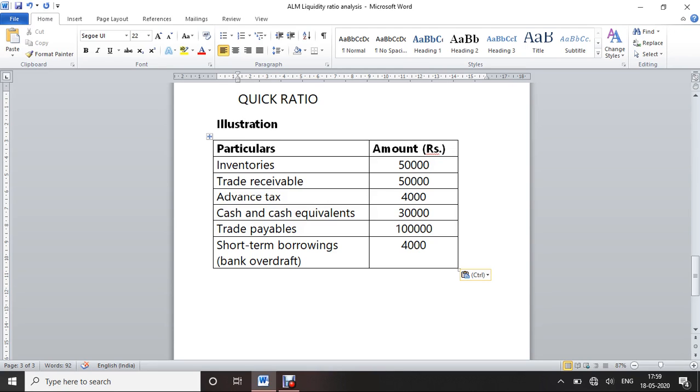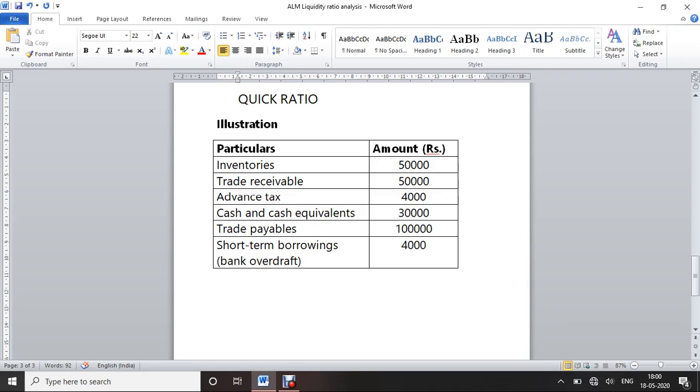Okay, so this is because, firstly, quick ratio does not consider certain current assets such as prepaid expenses and advance taxes.